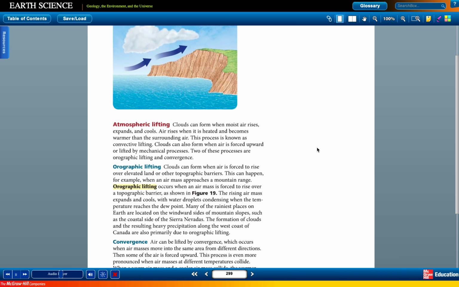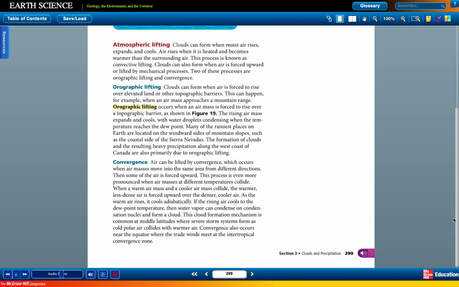Convergence. Air can be lifted by convergence, which occurs when air flows into the same area from different directions. Then some of the air is forced upward. This process is even more pronounced when air masses at different temperatures collide. When a warm air mass and a cooler air mass collide, the warmer, less dense air is forced upward over the denser, cooler air. As the warm air rises, it cools adiabatically.